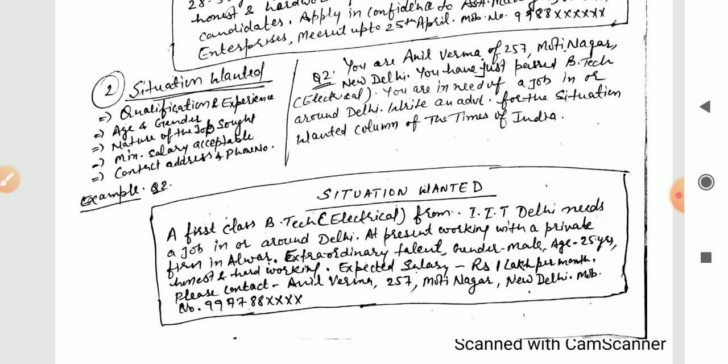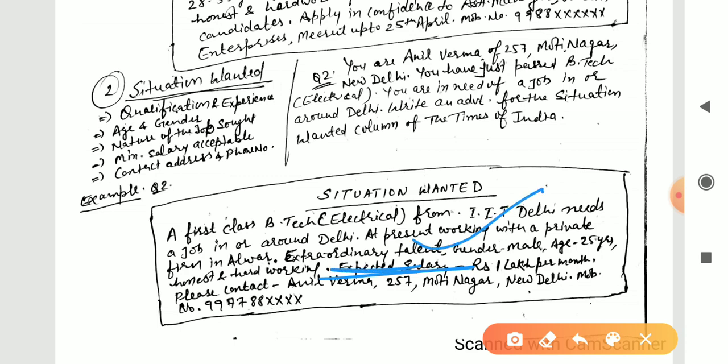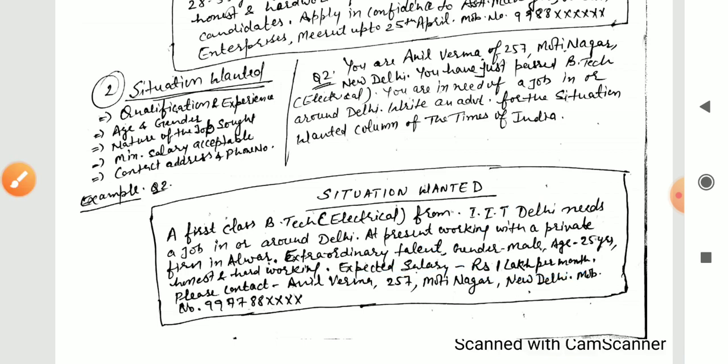Next, in that we had discussed salary offered or salary as per deserving candidate. Here you will write expected salary or salary expected, and here you can also mention the word negotiable, to be discussed later, or otherwise you can mention like rupees 1 lakh per month, or any amount that the particular person requires. Next, no need to write walk-in interview or apply within a week, because now you are a single person and no one is going to apply to you.